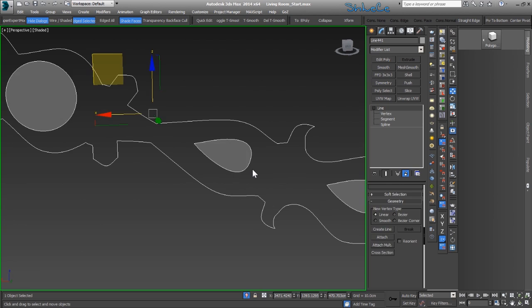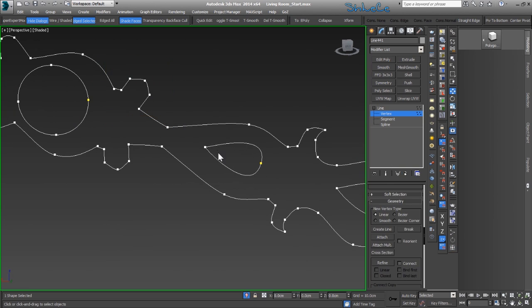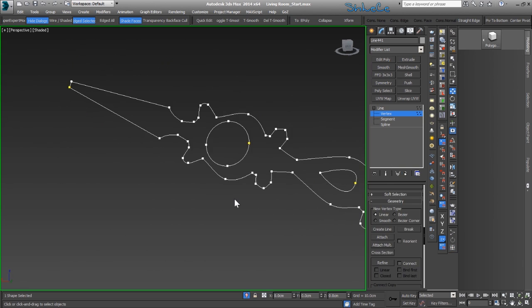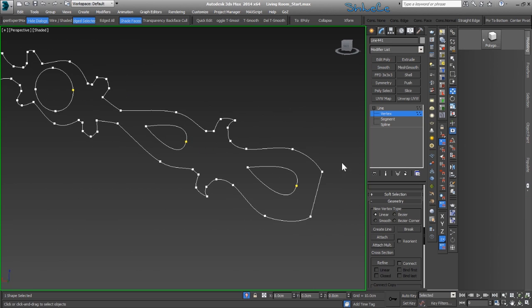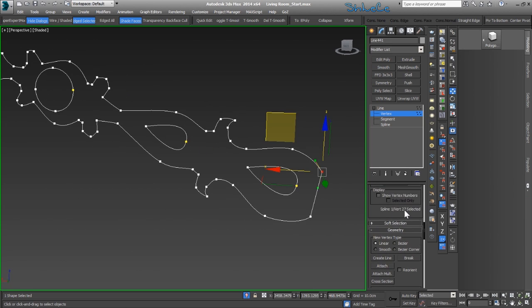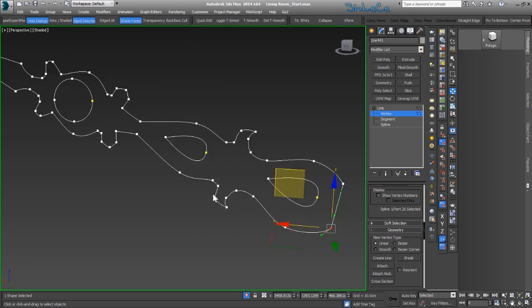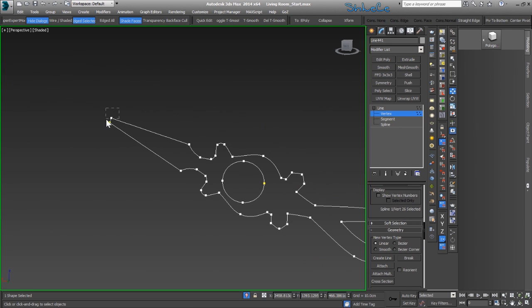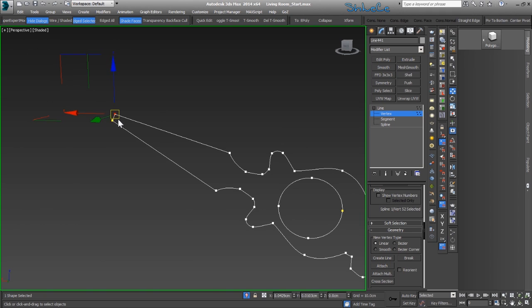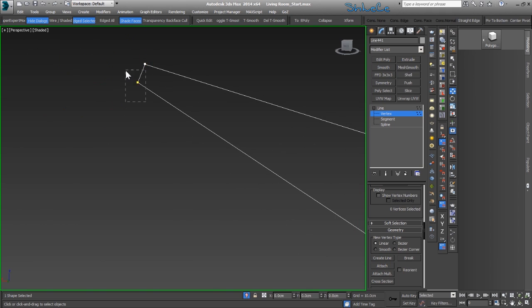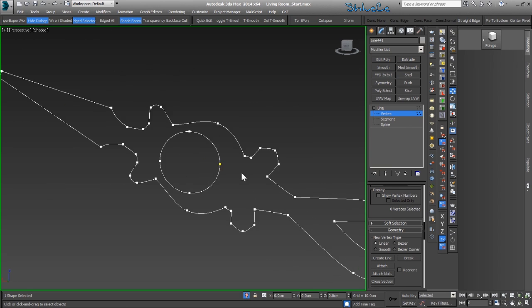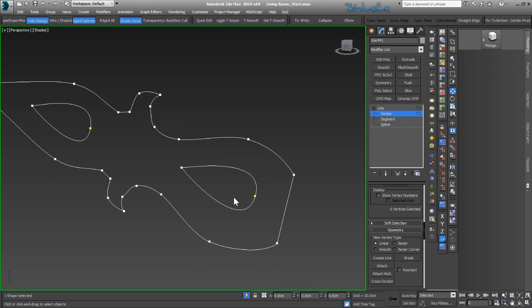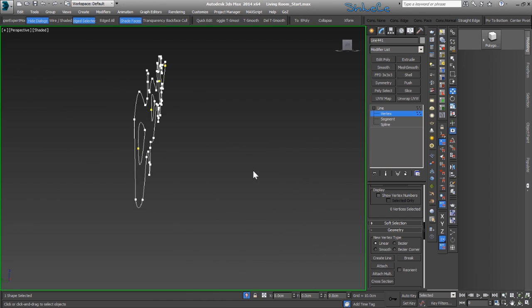So I'm going to delete this extrude modifier and make sure that all of the vertices are welded together. So let me check again. And they are on the same plane.